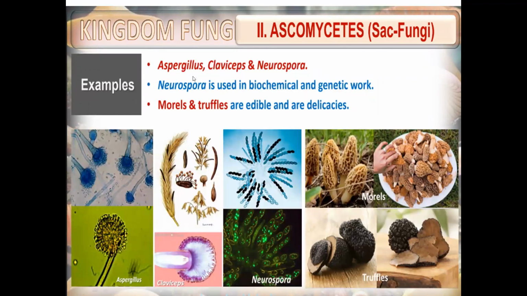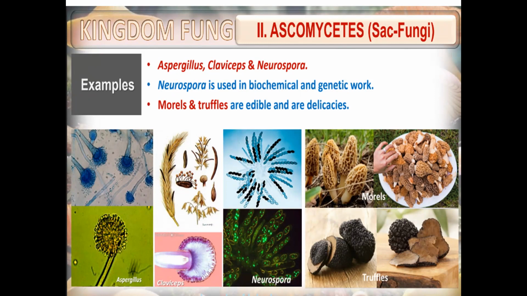Ascomycetes, sac fungi. Examples: Aspergillus, Claviceps, Neurospora, morels, and truffles. Neurospora is very important in biochemical and genetic work.